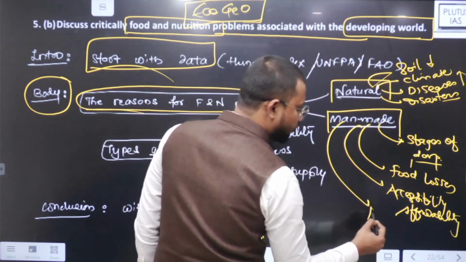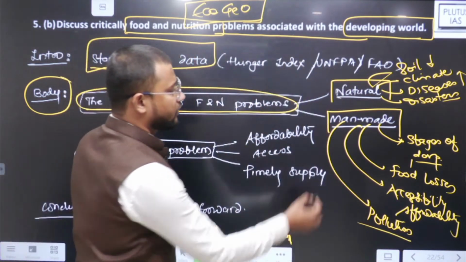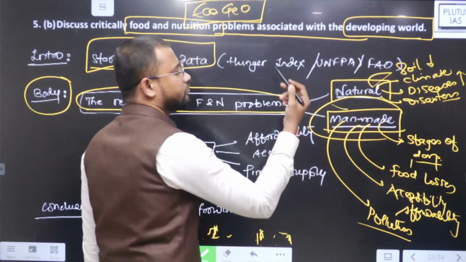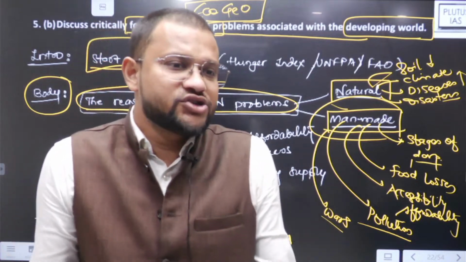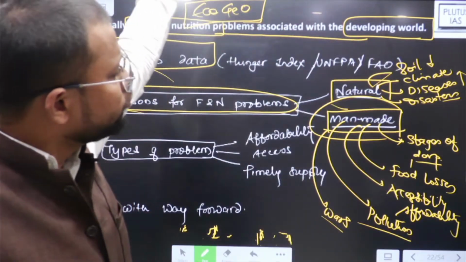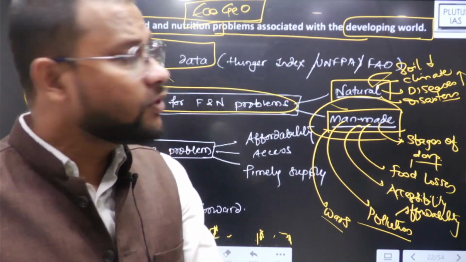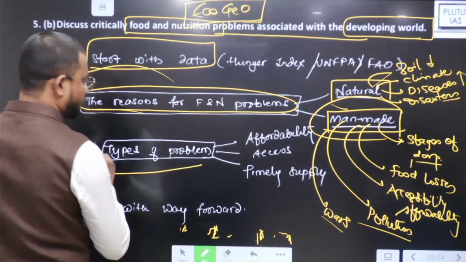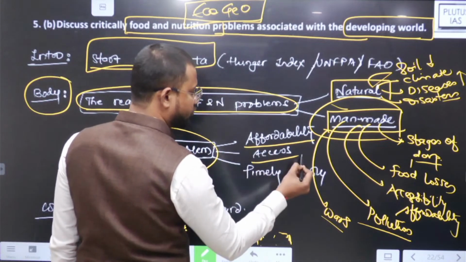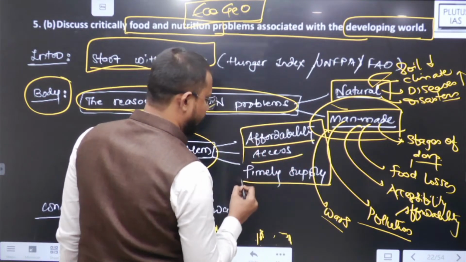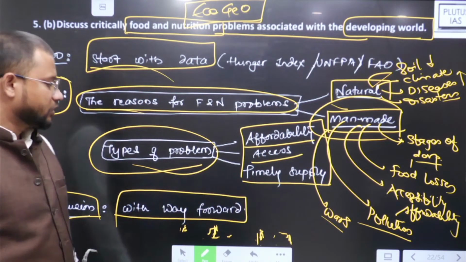may be due to pollution of food, and all these factors lead to maybe wars between, right, तभी भी फूड एंड न्यूट्रिशन नहीं होगा डेवलपिंग कंट्रीज में। You can list many factors, हमने 10 से 12 तो अभी list कर लिए, you can add many more as well, so all these factors are responsible for this one. Now types of this food and nutrition problem क्या है, maybe due to affordability, maybe due to access, and maybe timely supply.